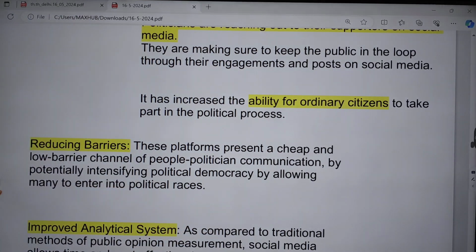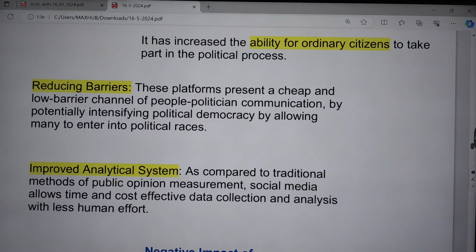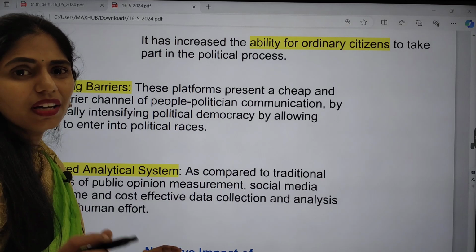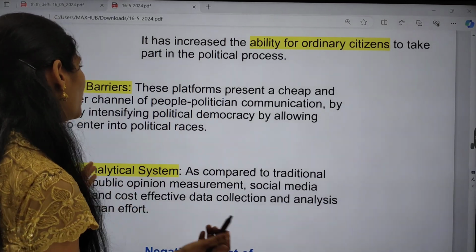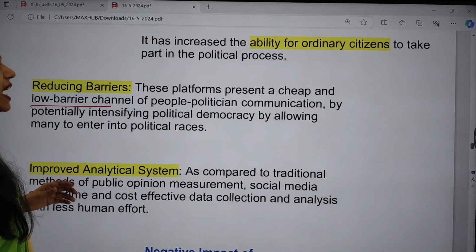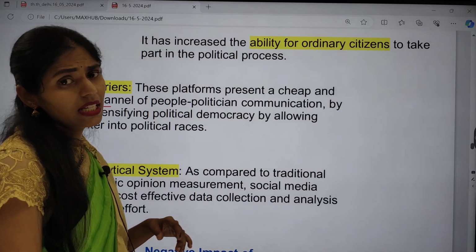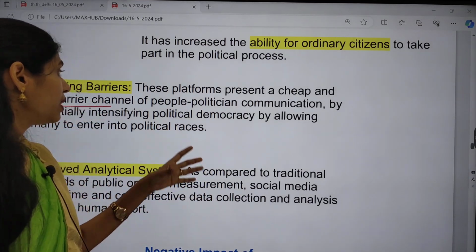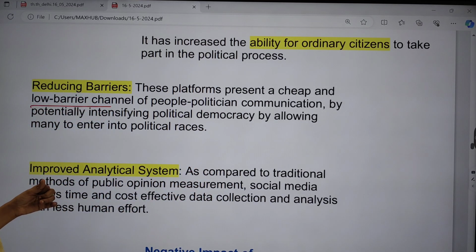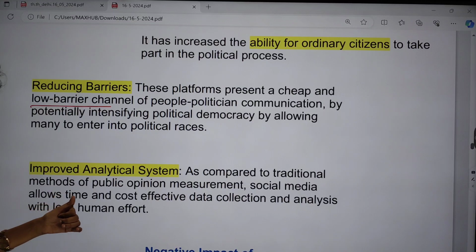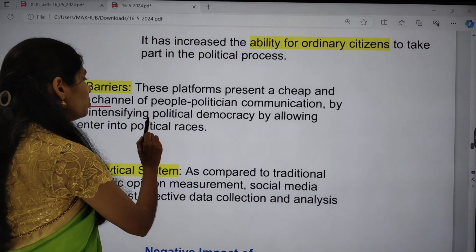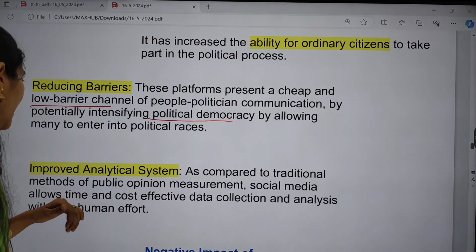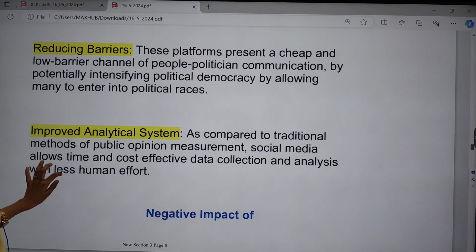And next one is it is also reducing barriers. These platforms present a very cheap and low-barrier channel, so that there is easy political communication and people's participation is happening. So it is intensifying political democracy. And this one is an improved analytical system.